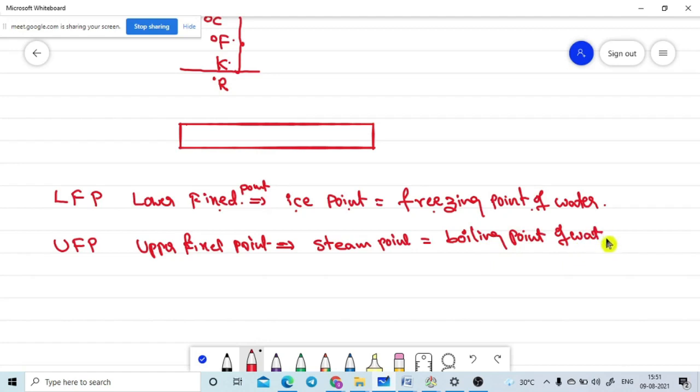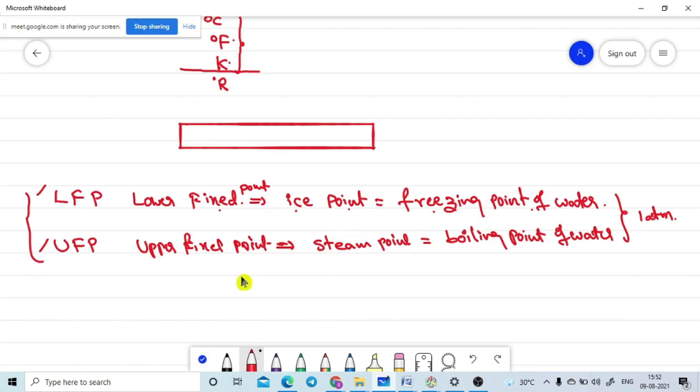So these two fixed points must be measured to fix any temperature scale, meaning they are taking these two reference lines. These values are taken at 1 atmosphere. So you may have the doubt: if these values were taken at another pressure, these values must change. Are you getting it or not?